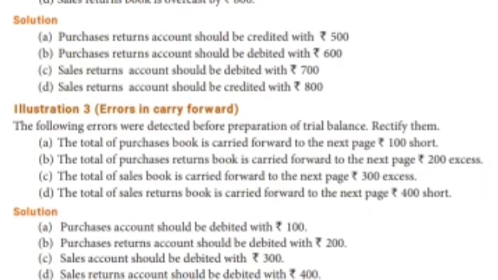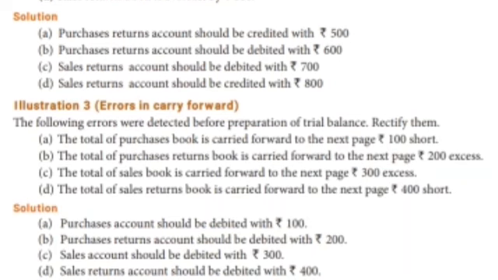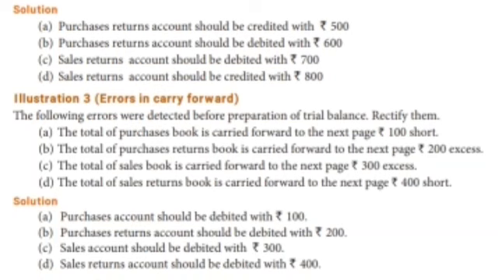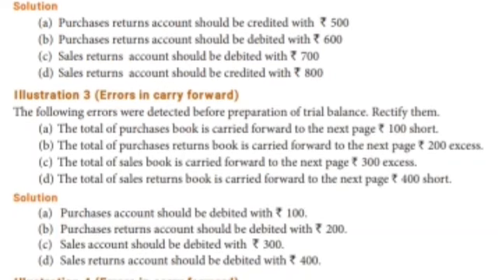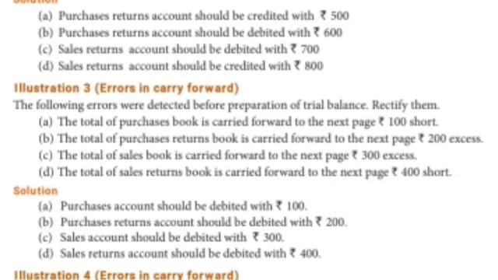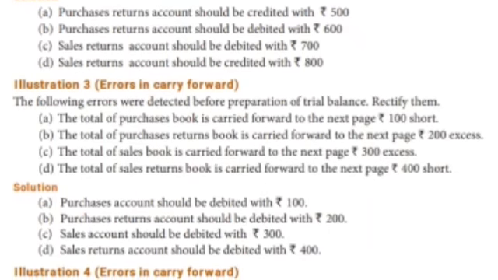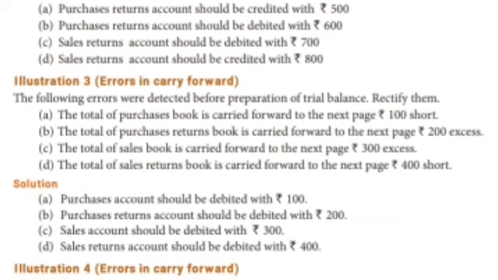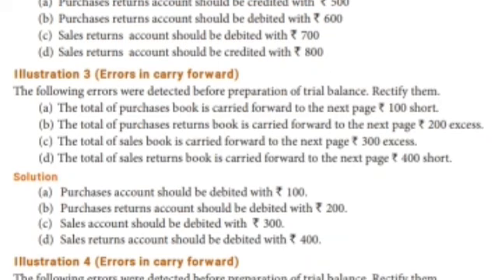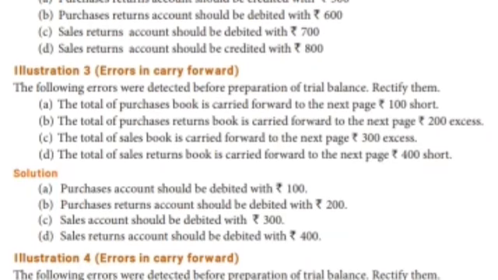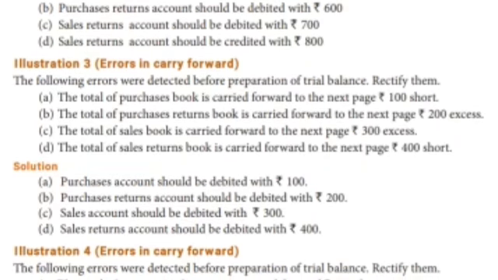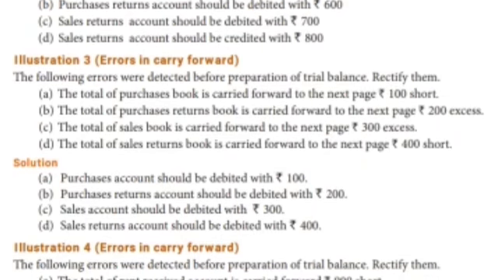Illustration 3. The following errors were detected before the preparing of a trial balance. Rectify them. The total of the purchase book is carried forward to the next page. Already we saw in that theory, carry forward. We have to write the front page amount on the next page, and some mistakes can happen. So carried forward means next page. So it's debited. Purchase account shows in the debit balance. So same side, purchase account should be debited with 100.